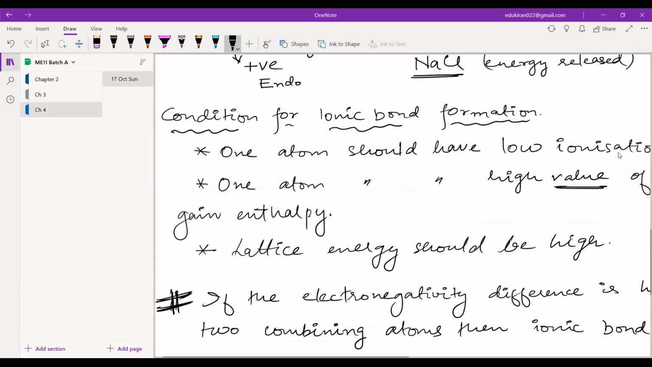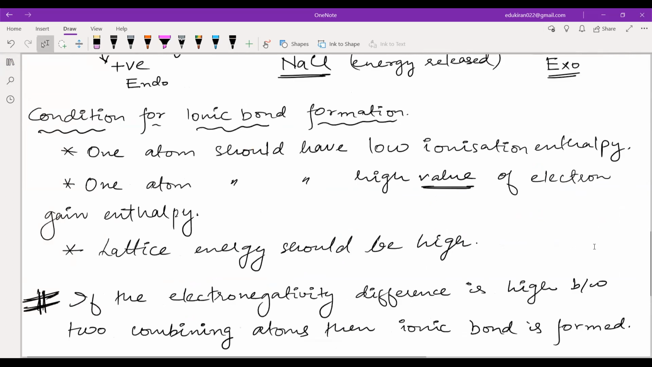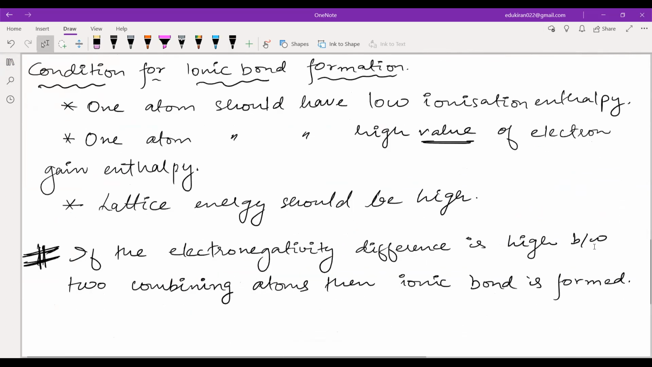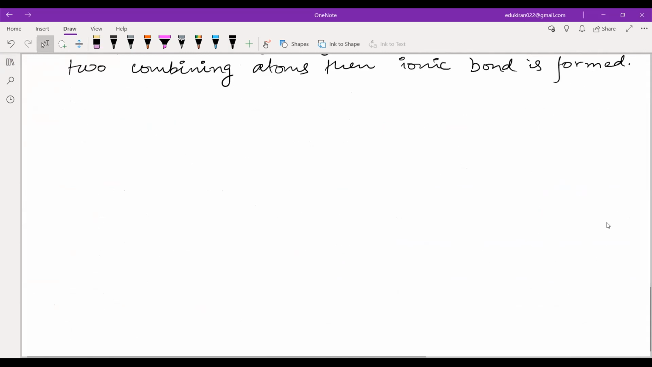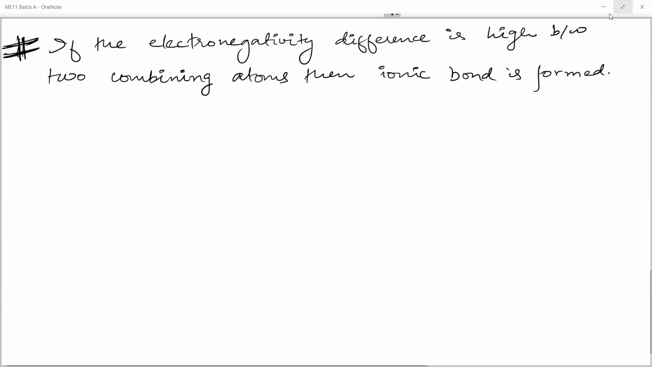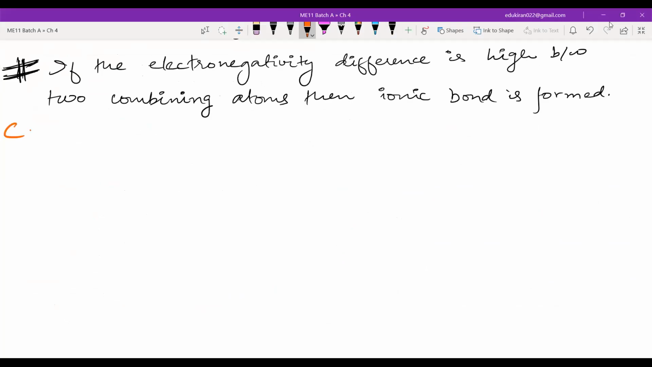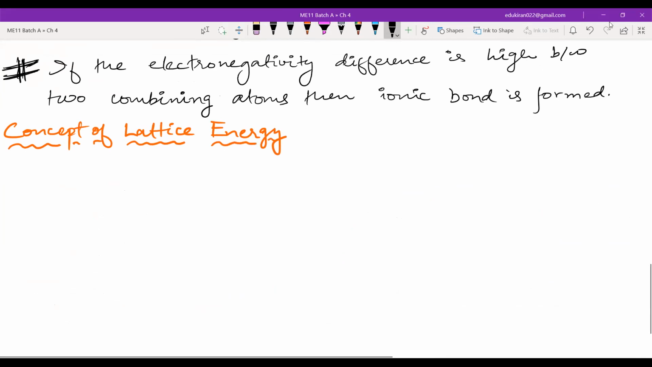Okay, let's go back to today's topic. So everyone is done. Now let us write about the concept of lattice energy. You have seen lattice energy, right? So please write with me.